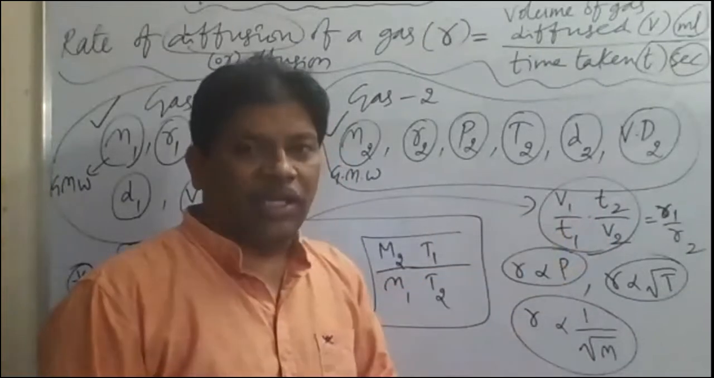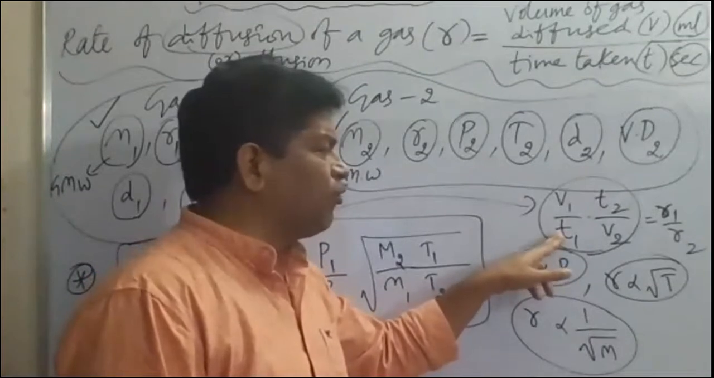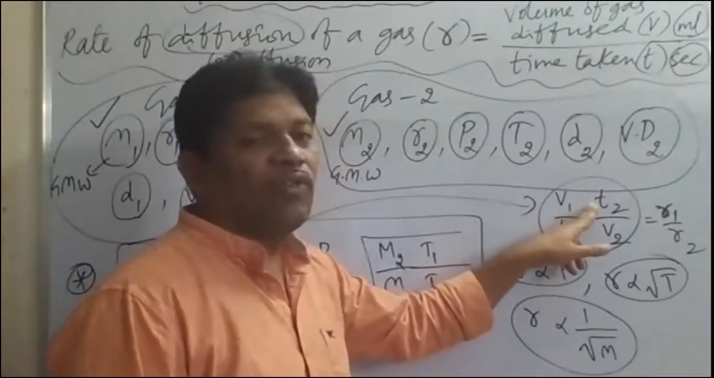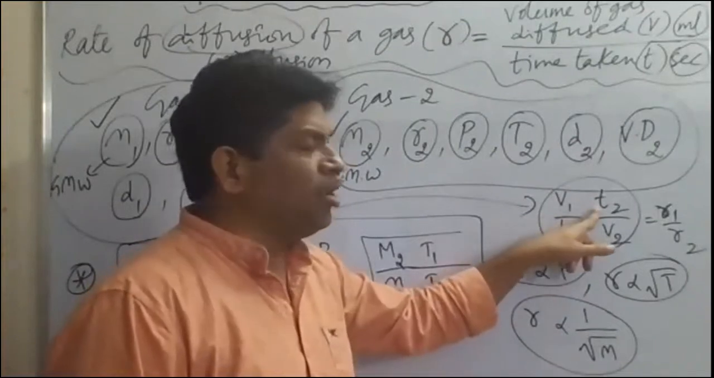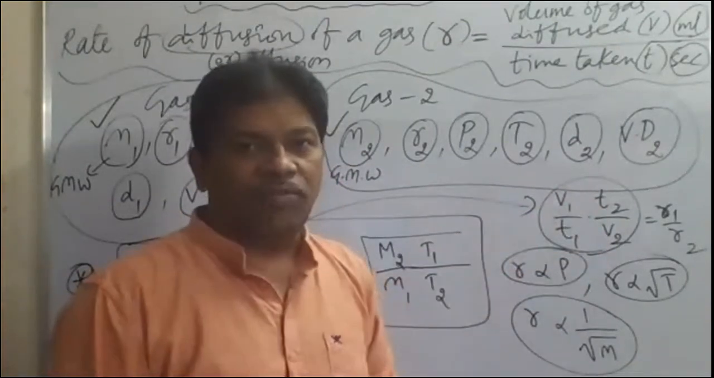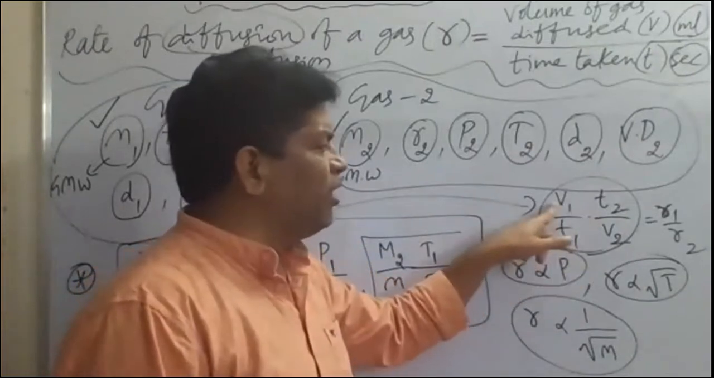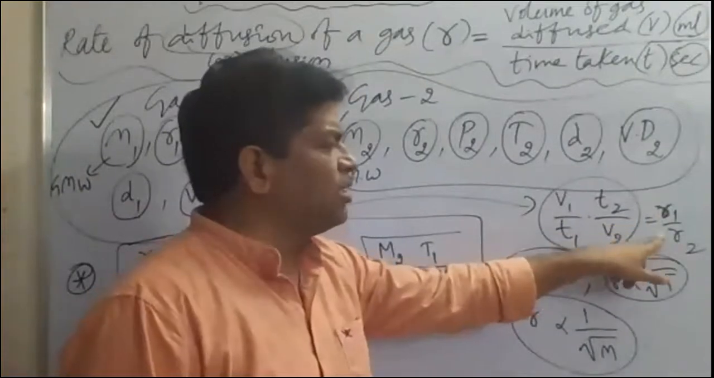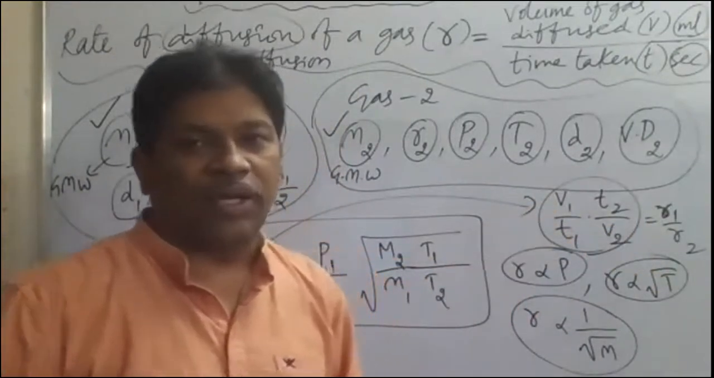In another problem, they gave that the time of diffusion of the first gas is equal to the time of diffusion of the second gas. The T1 value of the first gas and T2 value of the second gas are given the same. T1 is equal to T2, they mentioned in the problem. Then T1, T2 get cancelled, and R1 by R2 is equal to what then? V1 by V2. Only the volumes we have taken.